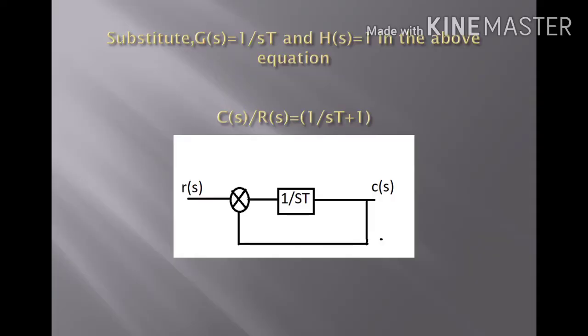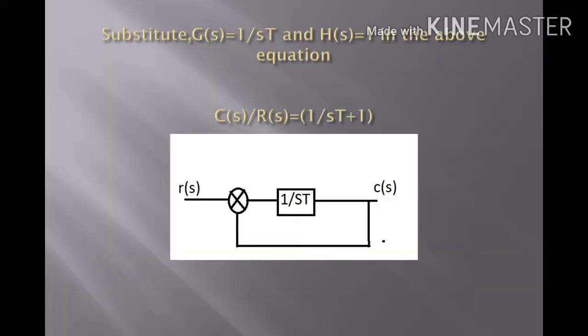Let us consider a simple feedback system in which the output is connected to the input, and the plant or forward path transfer function is taken as 1 by sT. From this, the overall transfer function for a simple feedback system can be written as C of s by R of s equals G of s by 1 plus G of s into H of s.